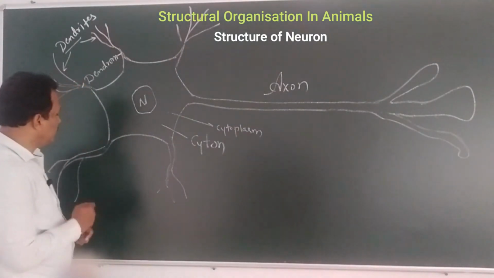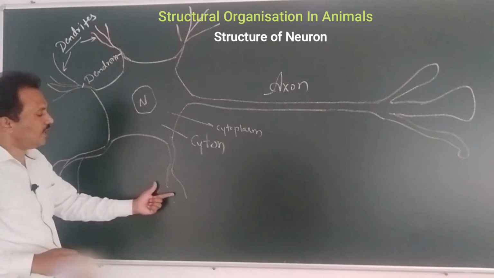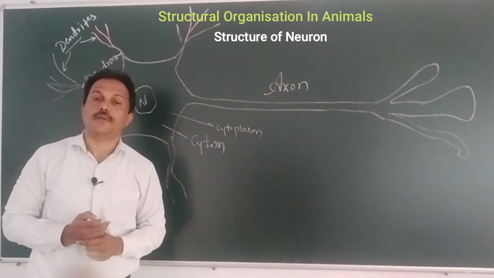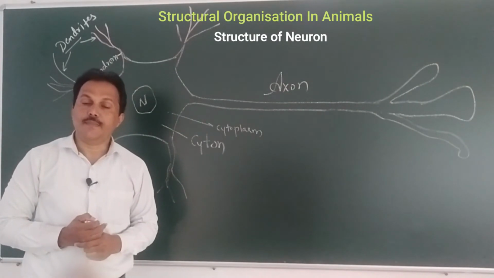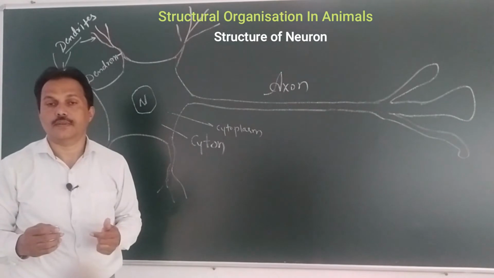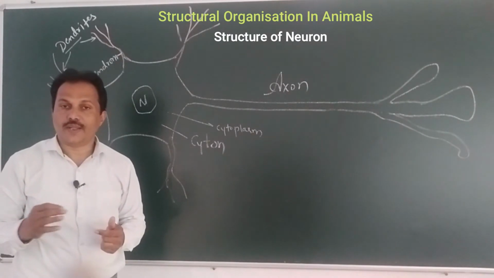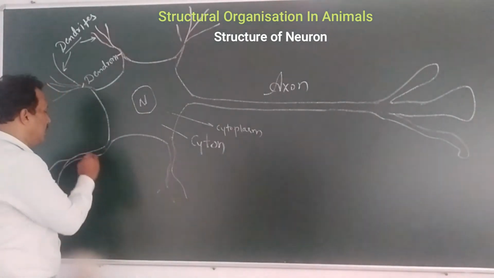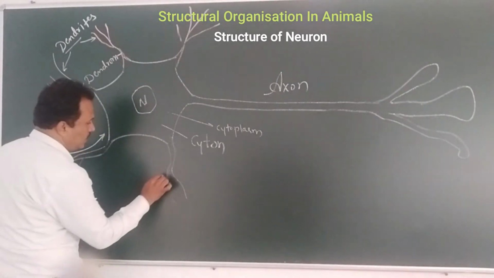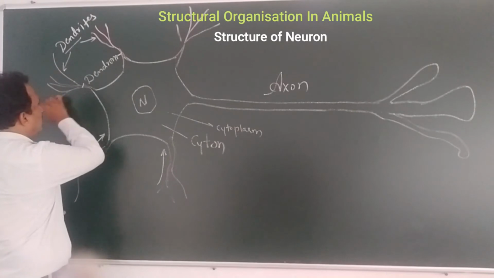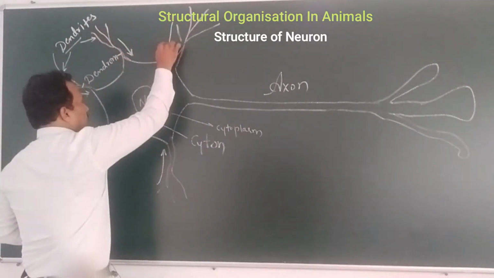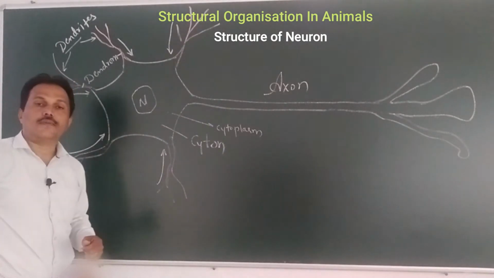What is the function of this dendron? These dendrites, what is their function? They carry the impulses from different parts of the surrounding area, and they carry the impulses towards the cyton. This is the function of the dendrite.